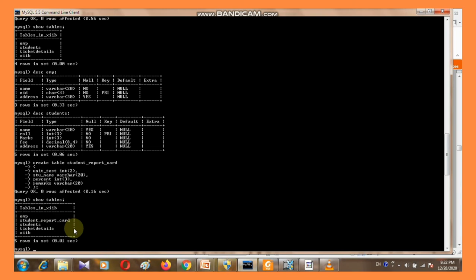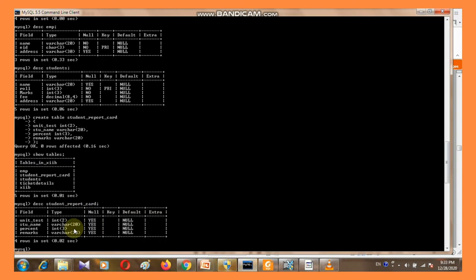Now remember, right now we are in database 12b, so when we use show tables, all the tables in database 12b will be listed here. If you want to see the structure of the table, DESC student_report_card. Now see the structure of this table.